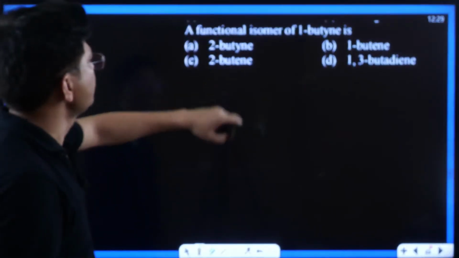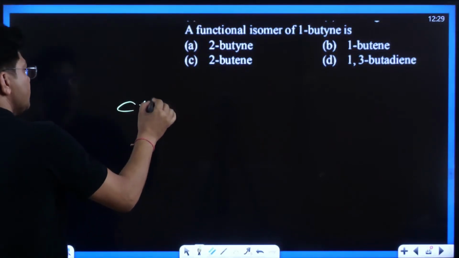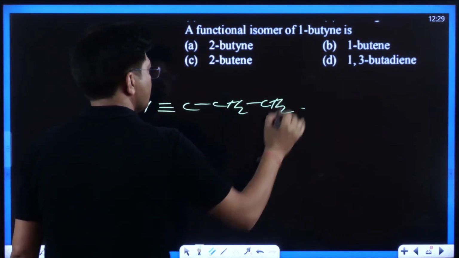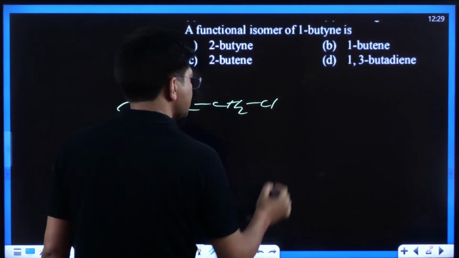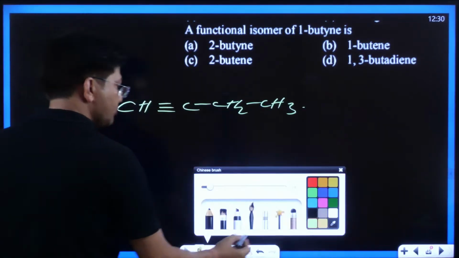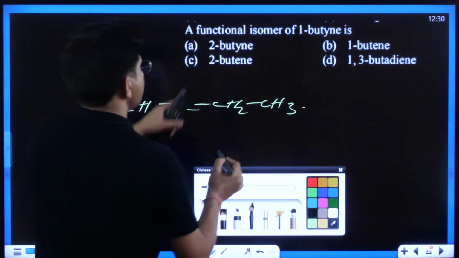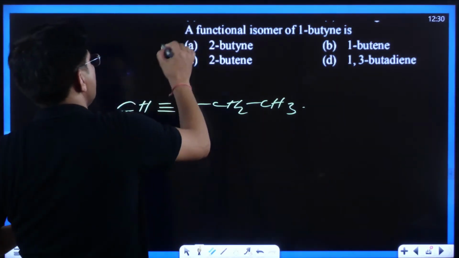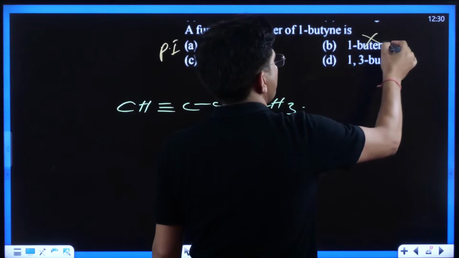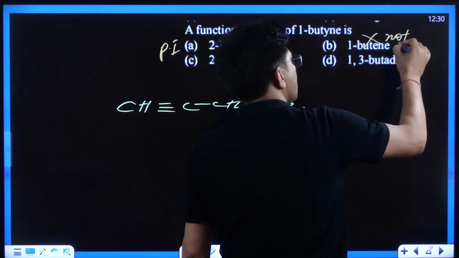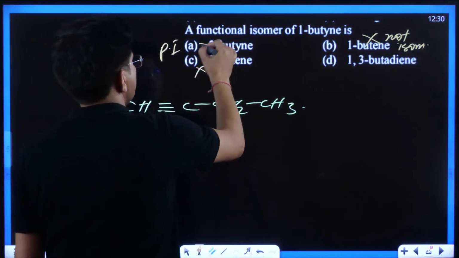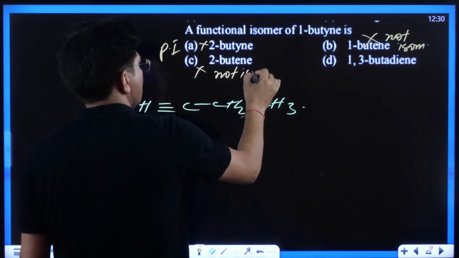Now, a functional isomer of 1-butene is like this. I must have told you it's a functional isomer. In my notes, I have told you what the functional isomer is. See to it, kids. If I write 2-butene, 2-butene will be the position isomer of that. 1-butene and 2-butene are not functional isomers.